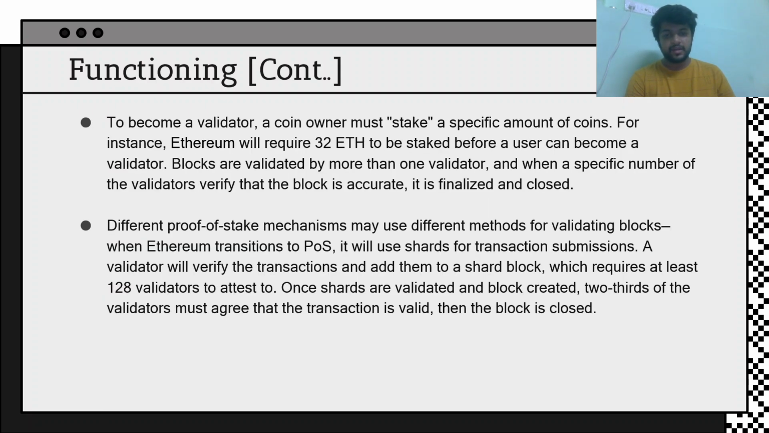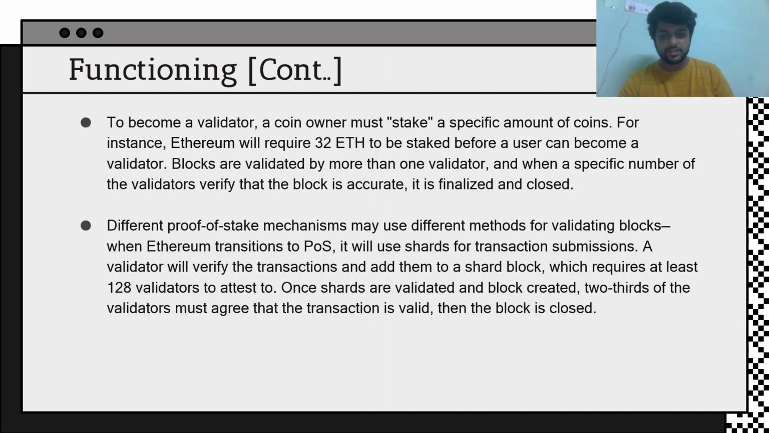So to become a validator, a coin owner must stake a specific amount of coins. For instance, Ethereum will require 32 ETH, as I said, to be staked before a user can become a validator. Blocks are validated by more than one validator, and when a specific number of validators verify the block is accurate, it is finalized and closed, as I told you before. Different proof of stake mechanisms may use different methods for validating blocks.